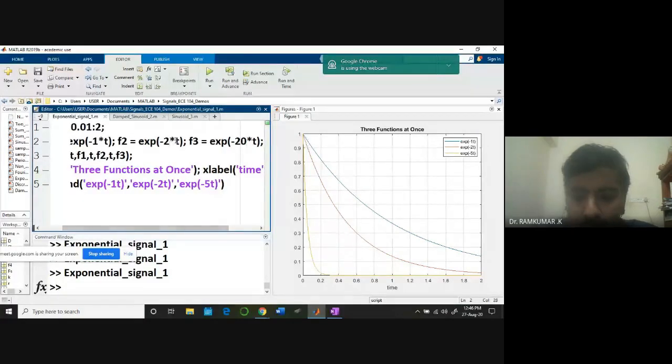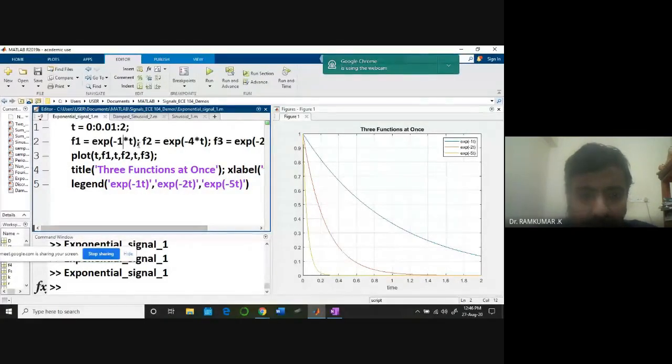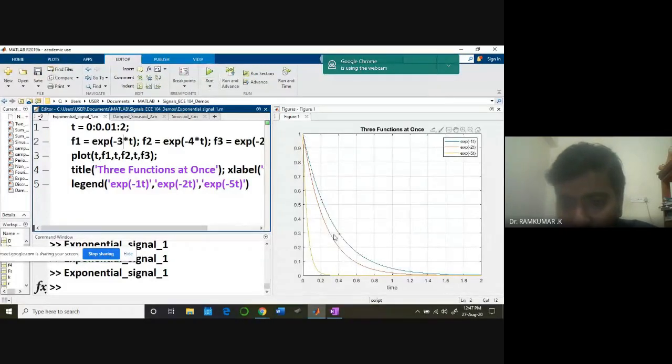For -4, the second one, I'm changing. Look at the second one. Can you see how it is changing? Much faster rate. -3, almost near to -4. Okay, you can vary the values and you can study intuitively how these signals are behaving.